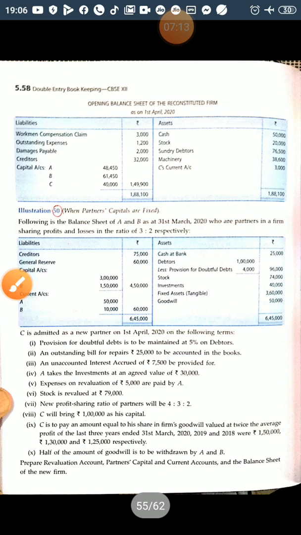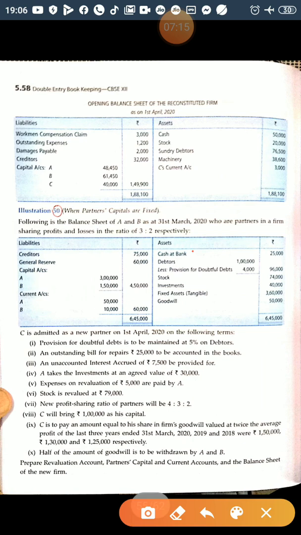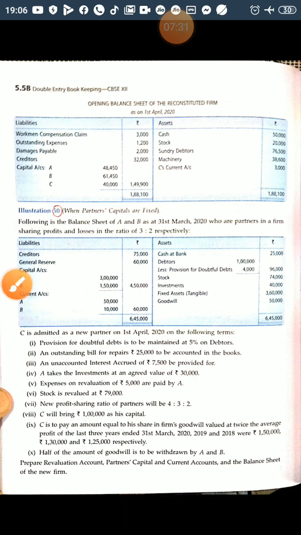Now next item, on the asset side, cash at bank 25,000. So he's bringing cash, so we have an adjustment because he is bringing capital. He is bringing capital of rupees 1 lakh as well as premium for goodwill. Premium for goodwill, we will calculate what is the amount he is bringing, right?